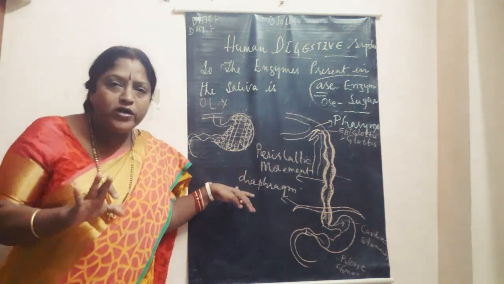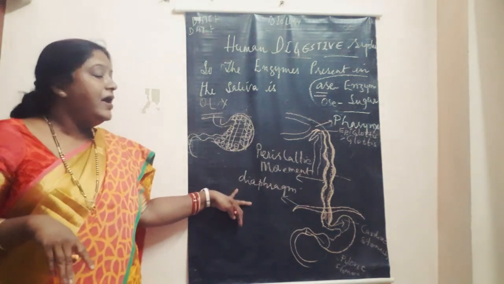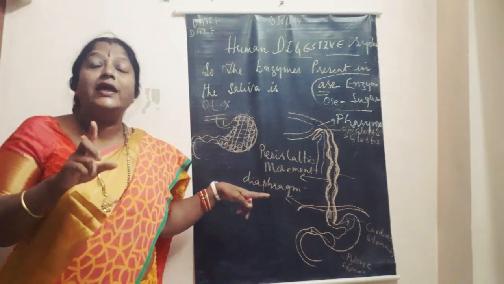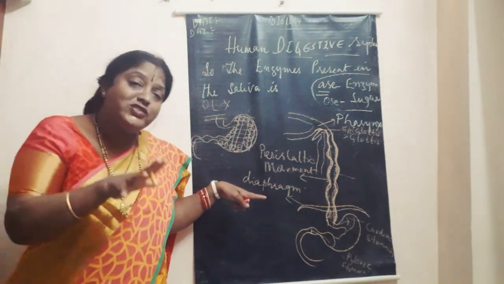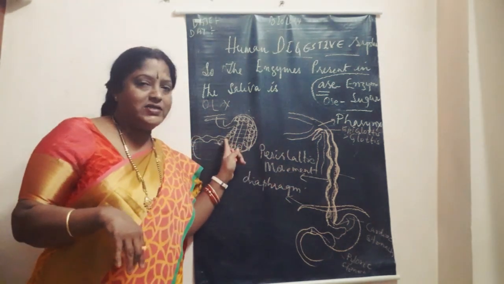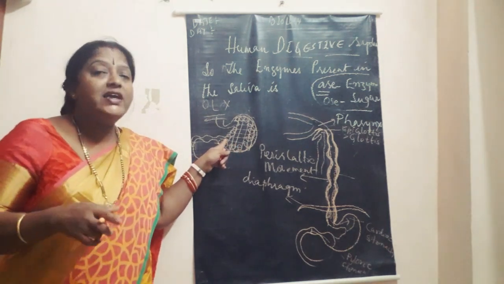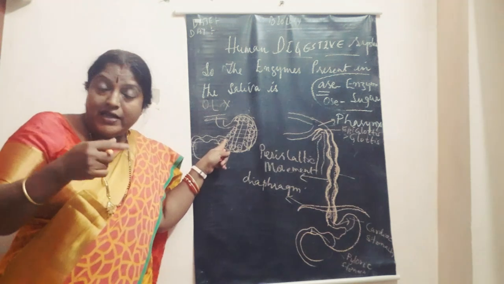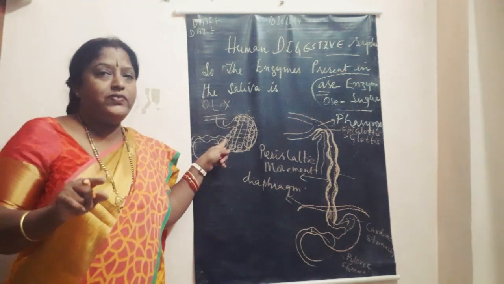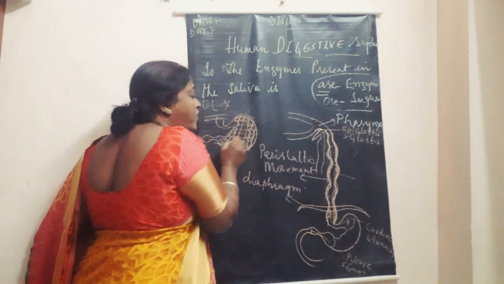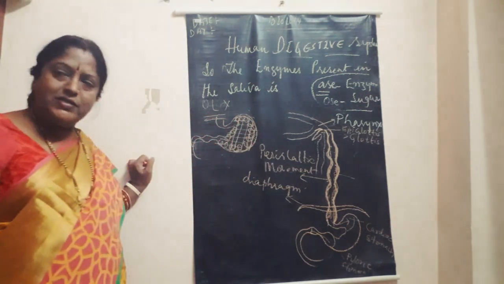Stomach plays three important roles. That is, it stores the food temporarily, first point. Then it helps in mixing of various nutrients in the food by contraction and relaxation of this muscle, and it also brings the physical and chemical change in the nature of the food. Internally the stomach is lined by mucous membrane which secretes mucus.